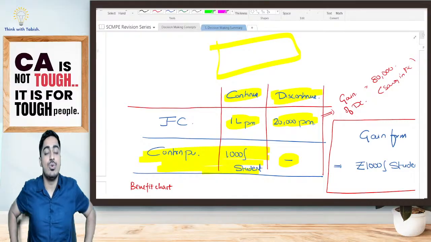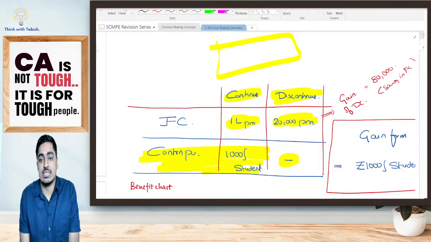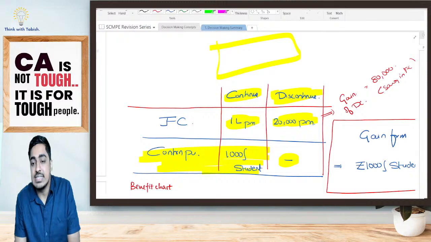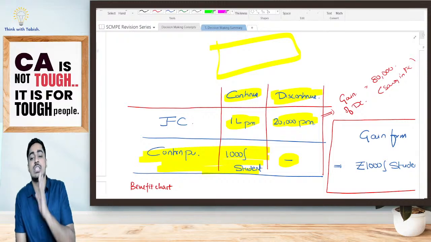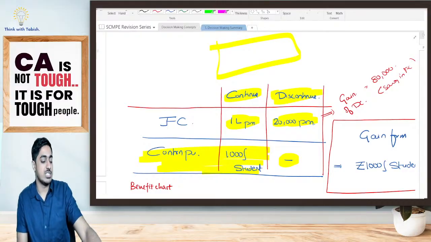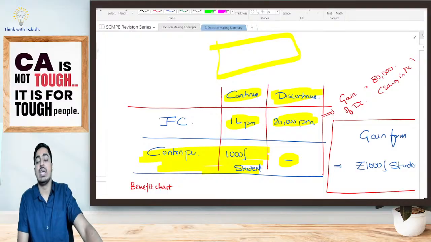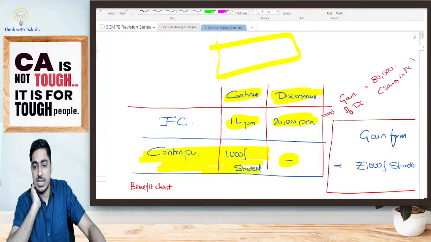However, if I continue, I'll be getting 1,000 rupees per unit. How many students should I be teaching, bare minimum, so that I can take a decision to continue teaching from a purely financial perspective? Tell me, students.